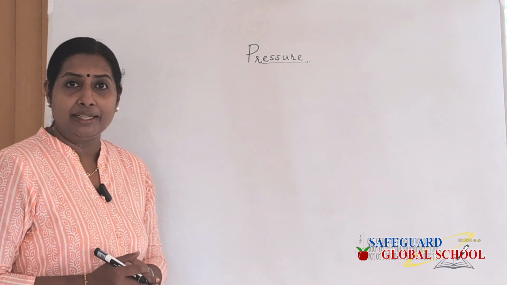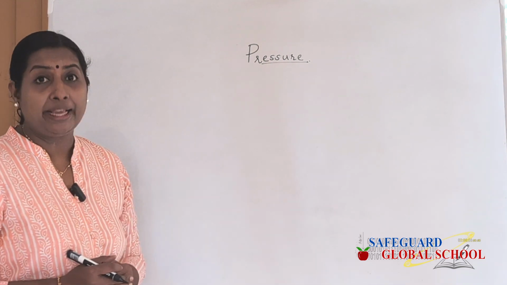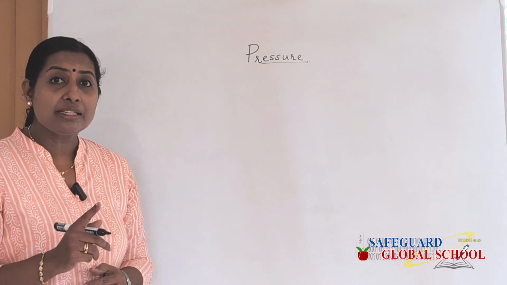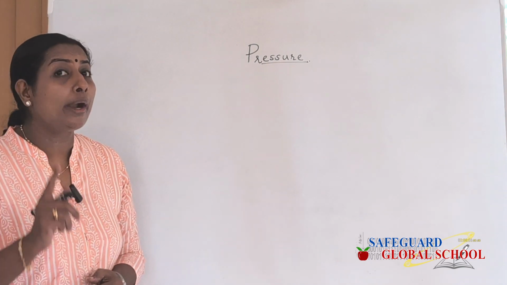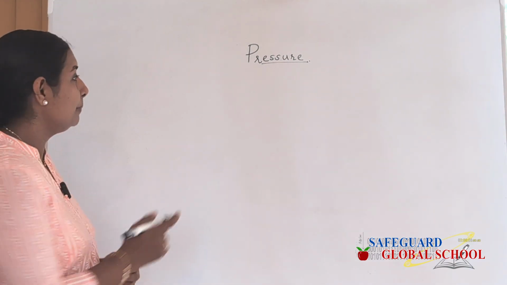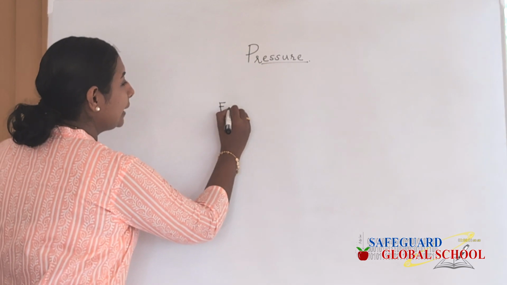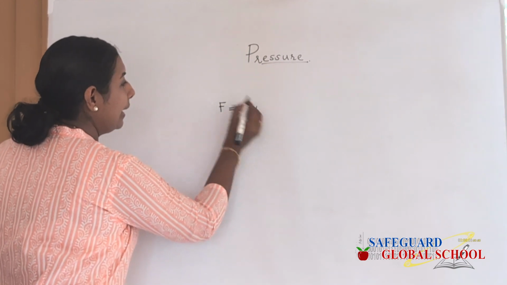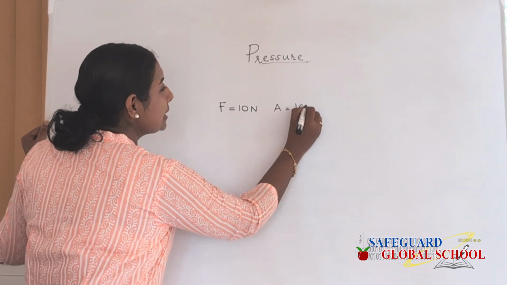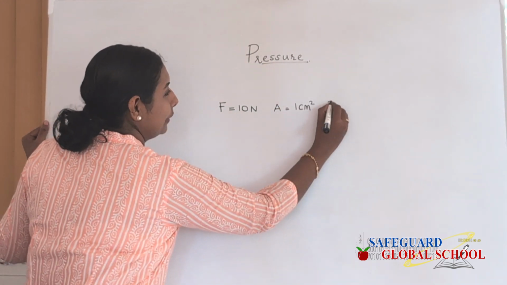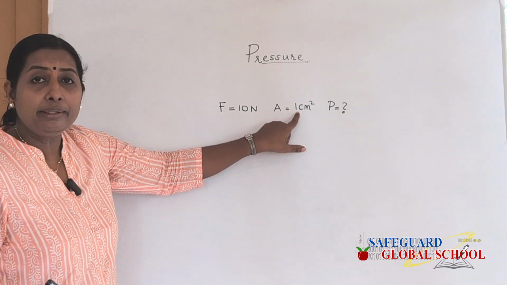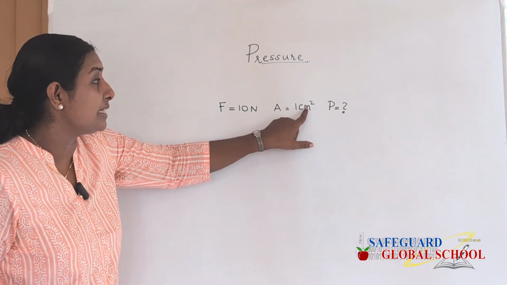So now let us analyze the first question, which is of course a direct numerical. A force of 10 Newton acts on an area of 1 centimeter square. What is the pressure? Children, you have to note that this area is given in centimeter square.